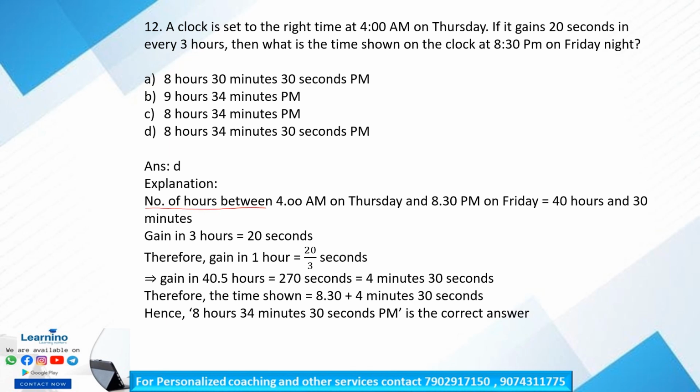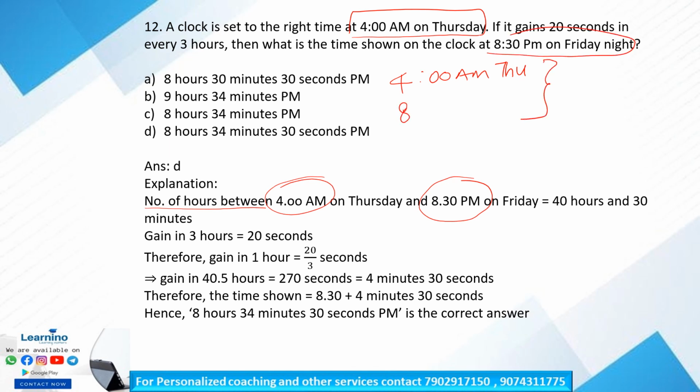Number of hours between 4 a.m. and 8:30 p.m. on Friday. Okay, our question is a clock is set to the right time at 4 a.m. on Thursday. So we have to first consider 4 a.m. Thursday, okay, till what? 8:30 p.m. on Friday night. So total number of hours between 4 a.m. and 8:30 p.m. on Friday. This is Thursday, and 4 a.m. Thursday to 8:30 p.m. Friday is 40 hours and 30 minutes.